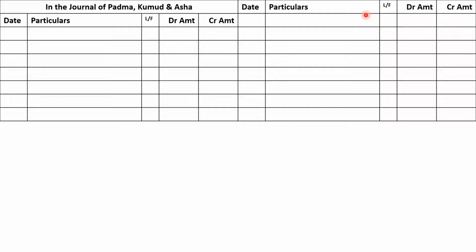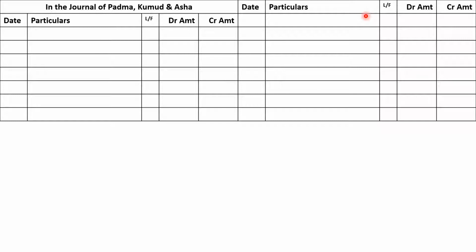This is not debit credit, this is not a ledger account, this is a journal. Since in my PowerPoint slide I am in a position to use the entire slide in a horizontal manner, that's why I am drawing it like this. Please remember that you are going to consider the left hand side as one full journal. Once that is complete, then we'll start writing on the right hand side. This is not a ledger account, this is not a T format.